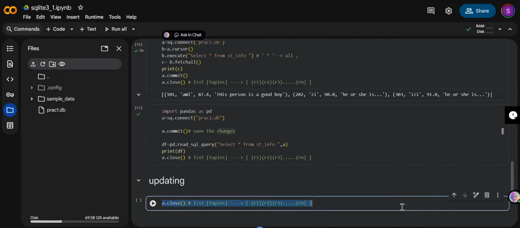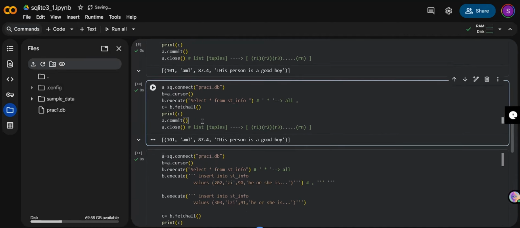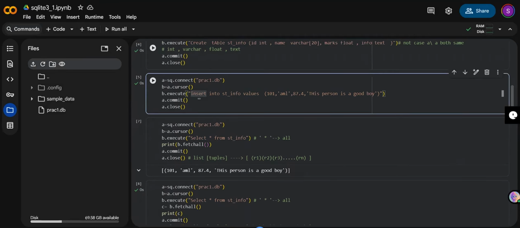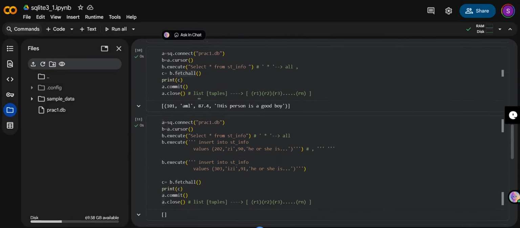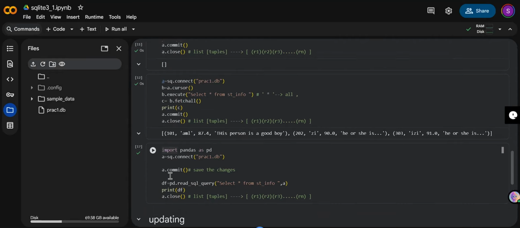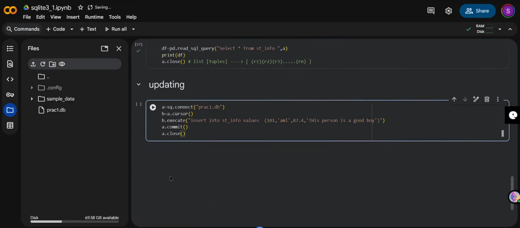I'll just copy the whole stuff. Fetchall is only for when you want to retrieve your data; you can use fetchall, or you can use other methods. For loops also you can apply, but that's a bit complex. For loops are used for tabular form, but compared to pandas, pandas is very easy. For creating a table in tabular form, kindly just use pandas. If you're not going to use pandas, then use a for loop. That I'll show you a bit later.